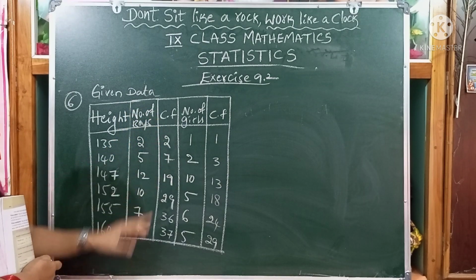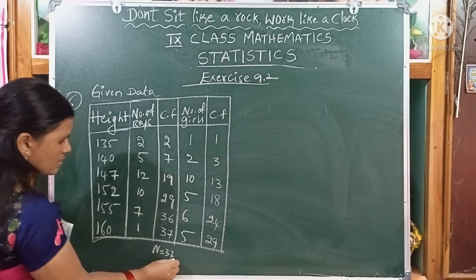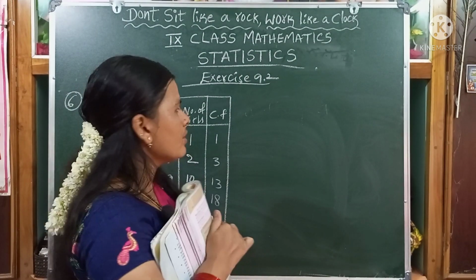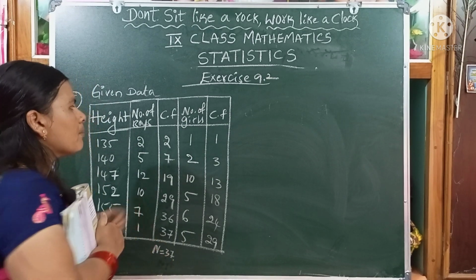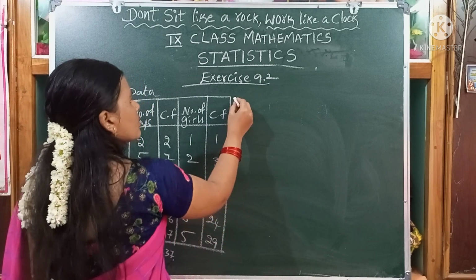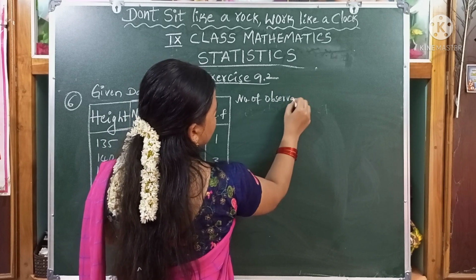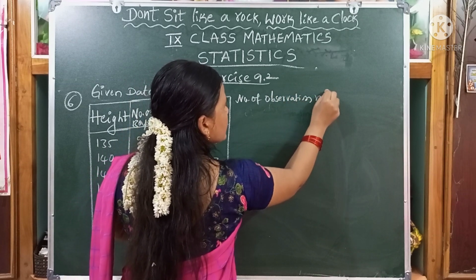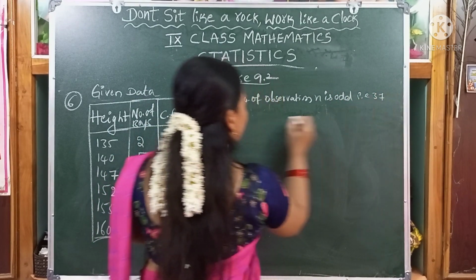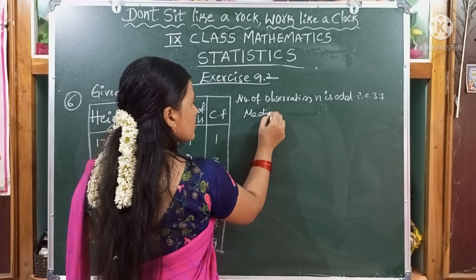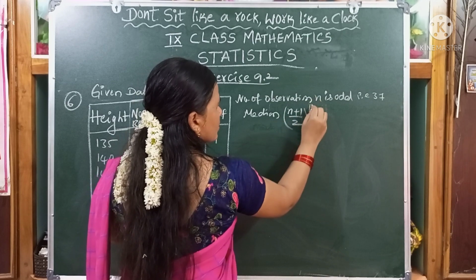First we have to find the median of the boys, that is n equals 37. We can use the formula, children. What is the formula? Number of observations is 37. 37 is an odd number, so we write: number of observations n is odd, that is 37. So median is the (n plus 1) by 2th observation.